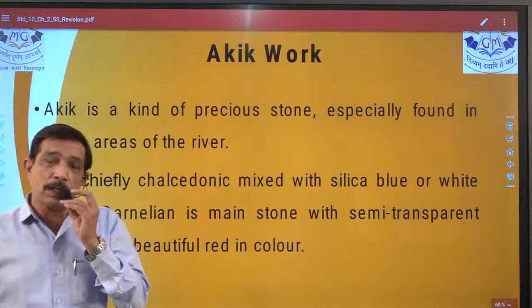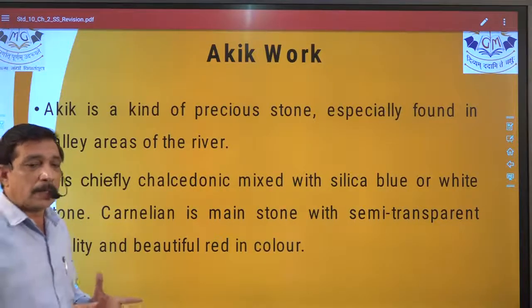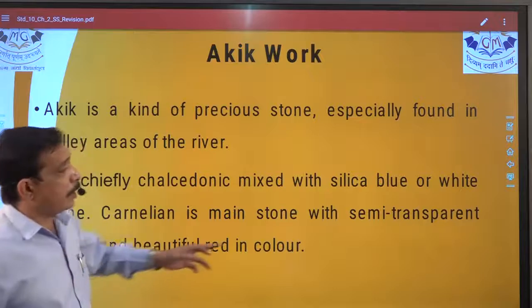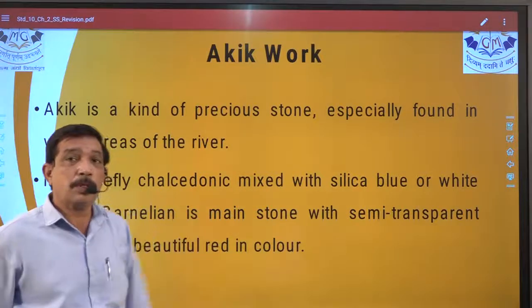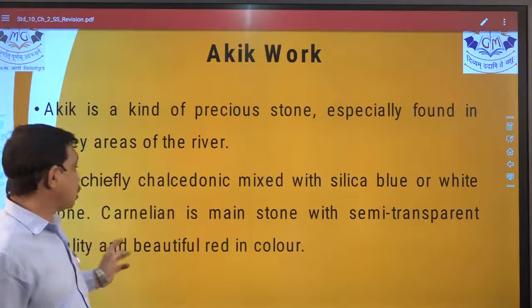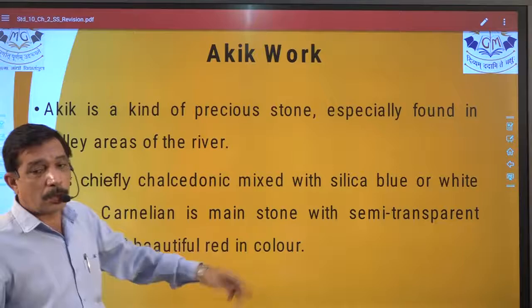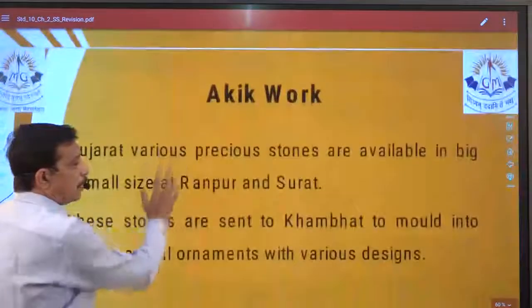Stones found, yes, and where they have to be taken for ornaments. What is the material actually? What is the mineral in that? It is a silica based blue or white stone, carnelian stone, transparent, and it can have different varieties also, right?